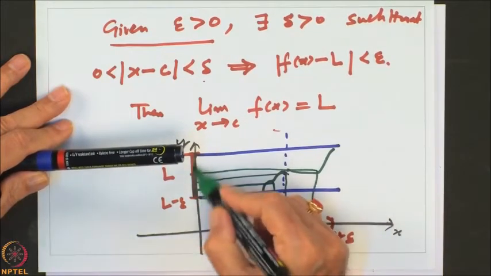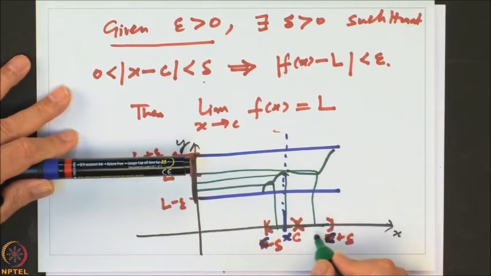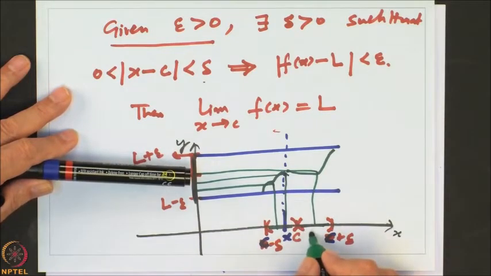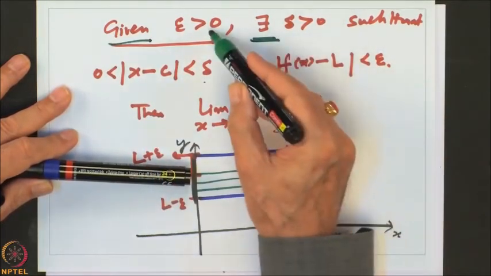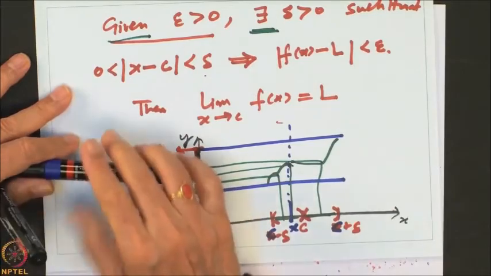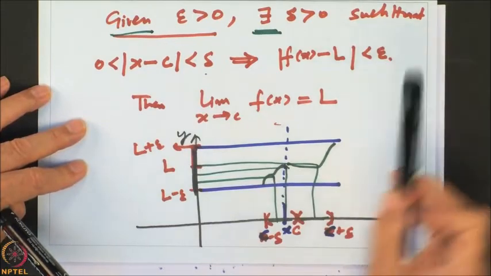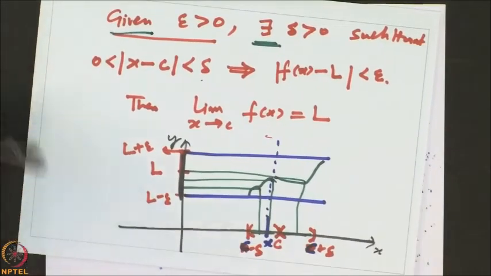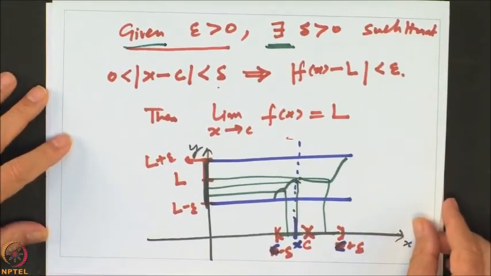So this is the error margin, and this is the neighborhood, or the interval around C, which we should be able to find. So this is given and there exists. The error margin is pre-specified, and the interval around C, the delta, you have to find out if you want to say this is equal to this. So this is what is called the epsilon delta definition of the concept of limit of a function at a point. So either one can be used depending upon the convenience.